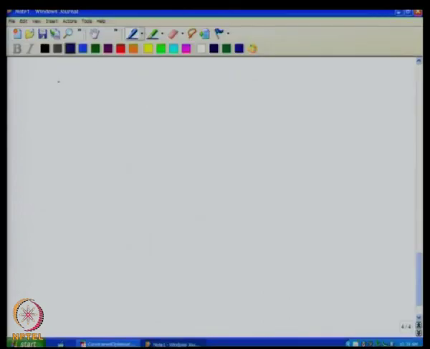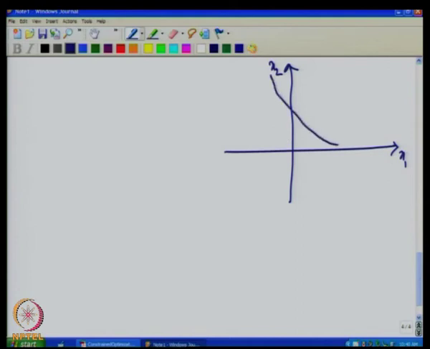So, we have the same problem, and then we have the constraints. This was our earlier problem, that x1 greater than or equal to 0, x2 greater than or equal to 0, and x2 less than or equal to 1 minus x1 cube. And to that we add a constraint.